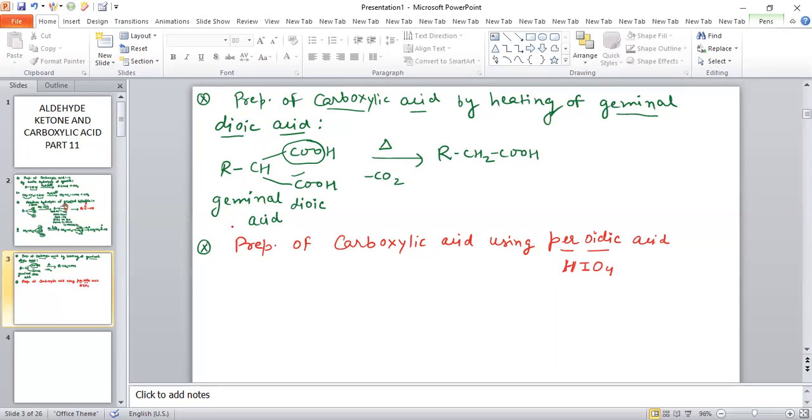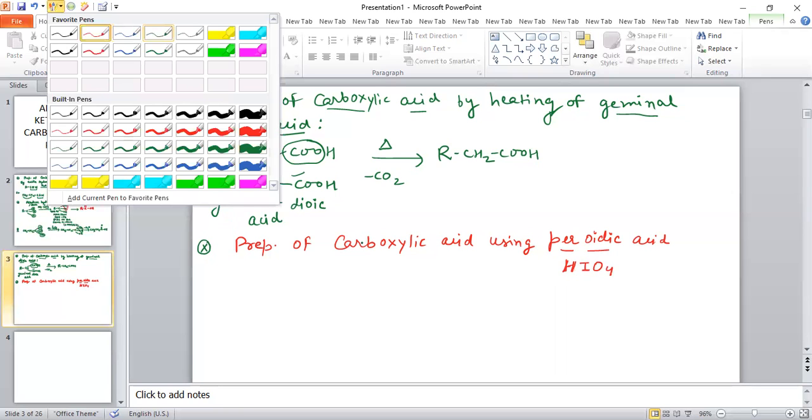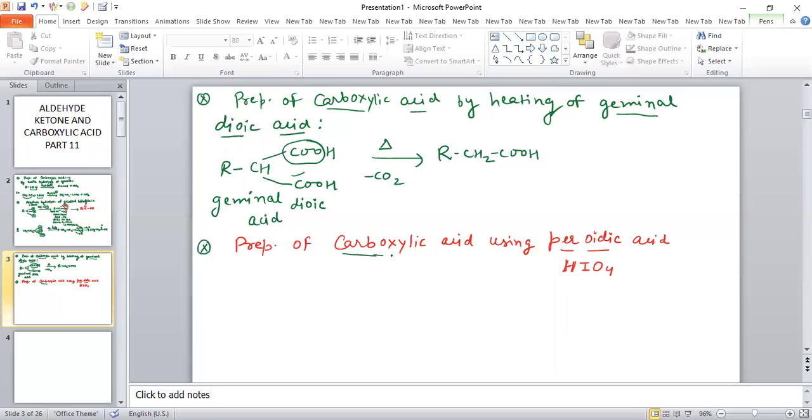Now see how we can prepare carboxylic acid by using periodic acid, which is HIO4. For example, if we have a compound like C double bond O, and also on this carbon there is a C double bond O group, and we add HIO4 to it and also heat.